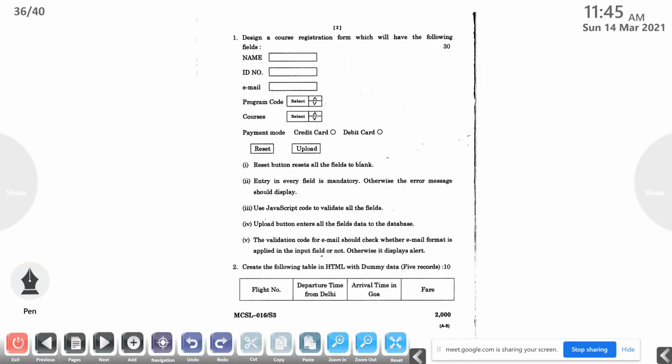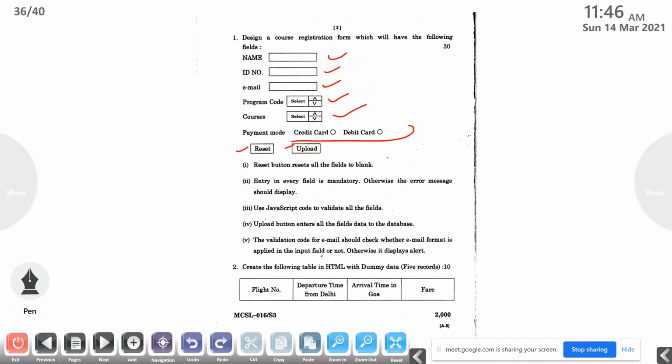So design a course registration form which will have the following fields: name, this is a text field, ID number text field, email is there, then program code, it's a select or combo box, then course is also like that, then payment mode, radio button, then reset and upload buttons are there here also. So the reset button resets all the fields to blank.